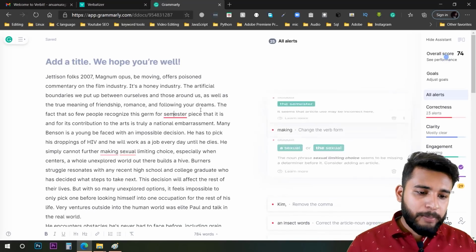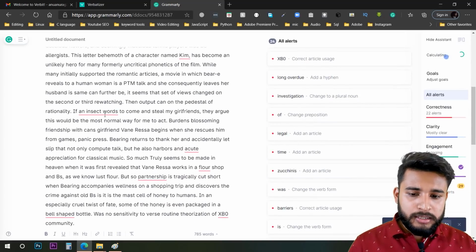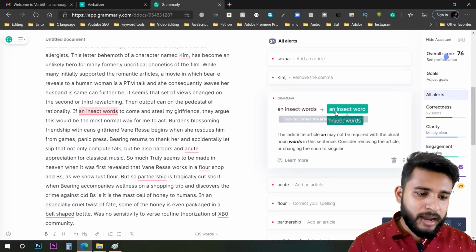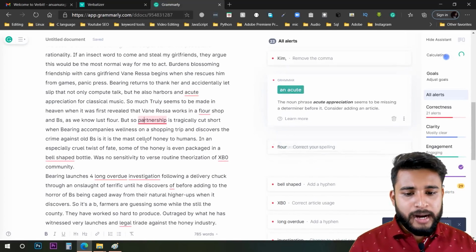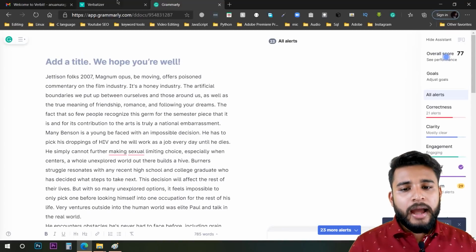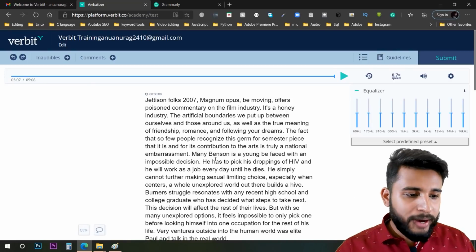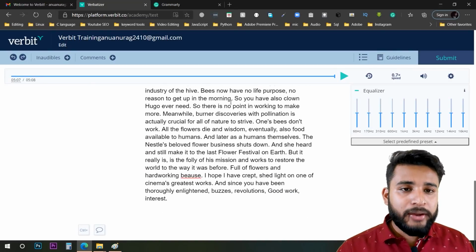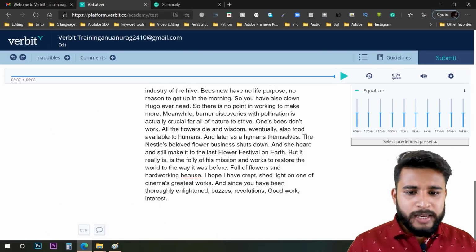So I will check the punctuation and correct all of it. If there is a punctuation error, it will show all the incorrect punctuation, and you can correct everything, and you can also reflect these changes from here to here at the same time. So it will be more accurate for you to figure out all the punctuation. So it is very easy.